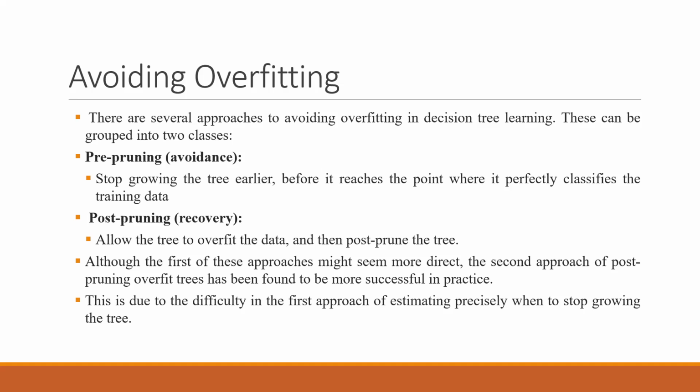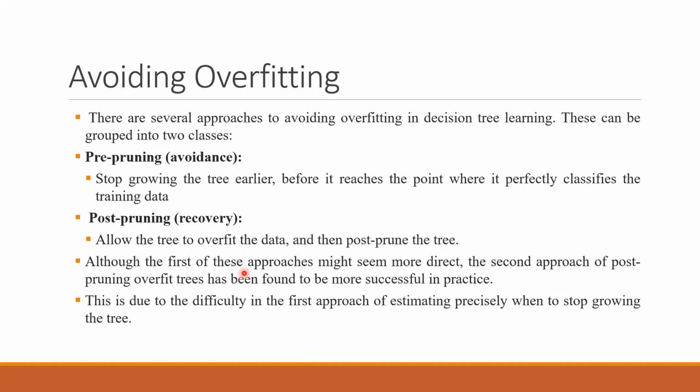So let's read what is written here. Pre-pruning means that you are avoiding overfitting, in a way that you are also avoiding the growth of the tree. So stop growing the tree before it reaches the point where it perfectly classifies the training data. And post-pruning means that now you are recovering the better accuracy rather than the overfitting. So allow the tree to overfit once, let it grow fully, let it overfit, and then try to remove some of the nodes, because the basic definition of pruning is to remove or reject some nodes out of the tree.